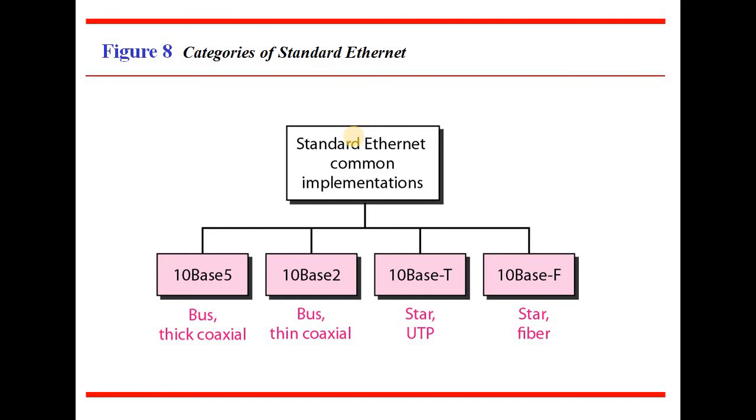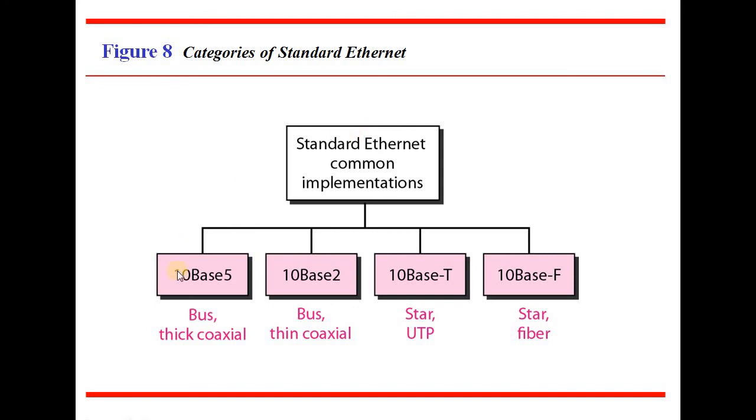Just now we went through the categories of Ethernet, that is the evolution of Ethernet, and among that the first one was standard Ethernet. There are certain common implementations of standard Ethernet. The first one is 10Base5, the second one is 10Base2, the third one is 10BaseT, and the last one is 10BaseF.